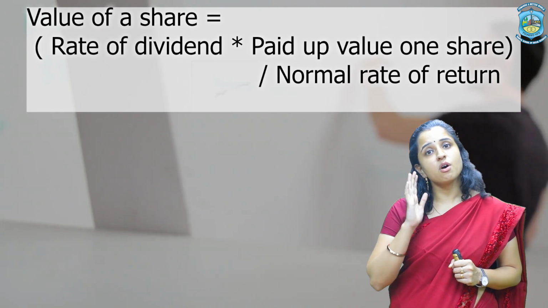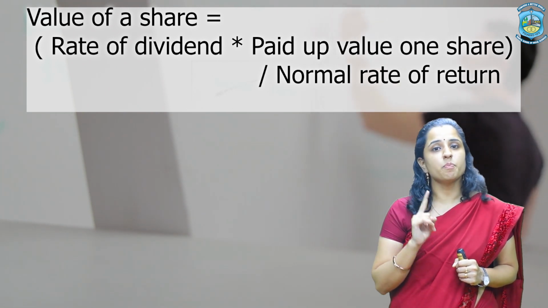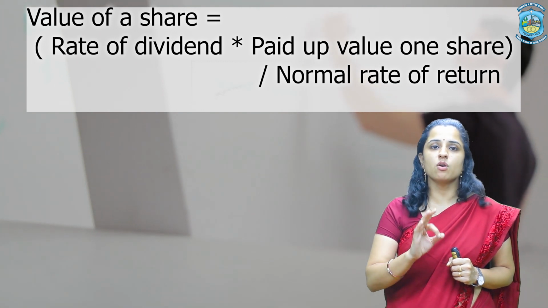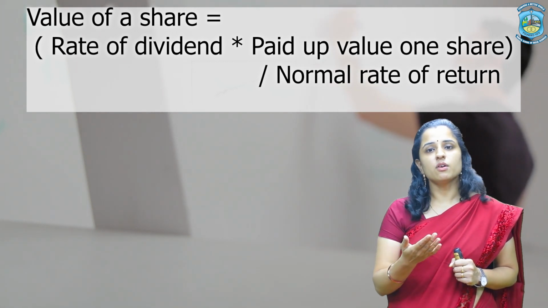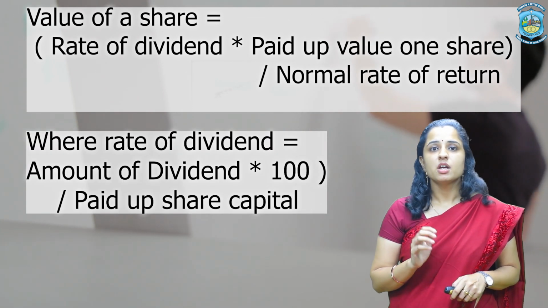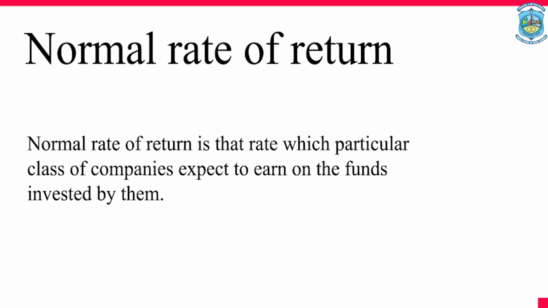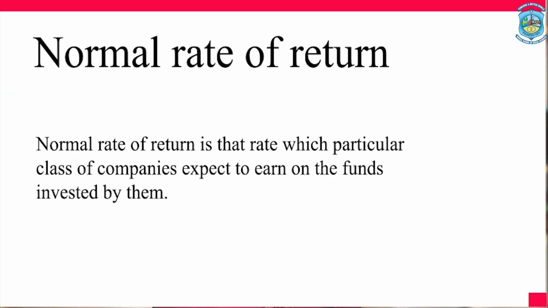So the formula is: value of a share under the rate of dividend method is rate of dividend into paid up value of one share divided by normal rate of return, where rate of dividend, we all know, is amount of dividend into 100 divided by paid up share capital. The next thing in the formula was normal rate of return. Now what do you mean by normal rate of return? Normal rate of return is the rate at which a particular class of companies expect to earn return on the funds invested by them. That is normal rate of return.